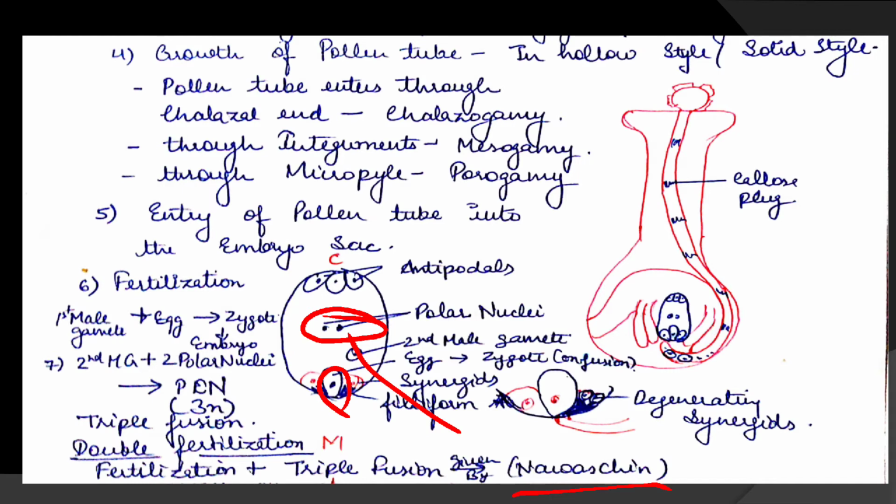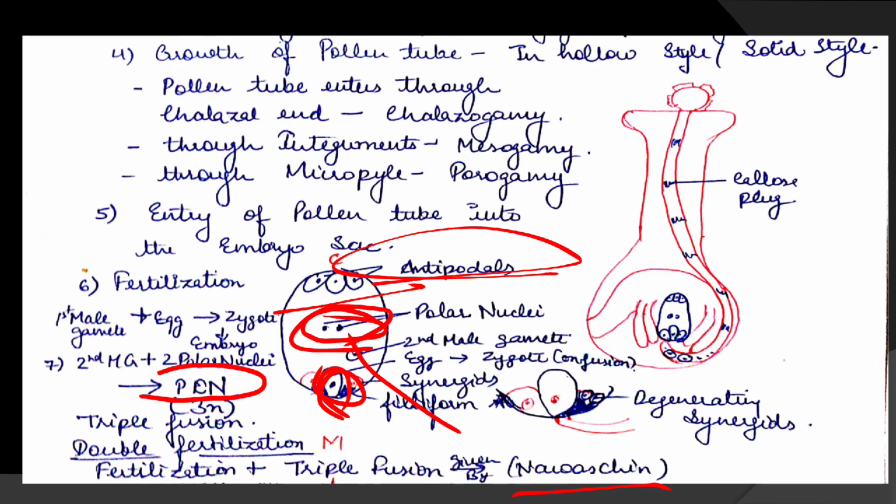After fertilization, you know what is the role of antipodals? Now they degenerate, no role. Synergids also degenerate, and the egg and the male gamete fuse to form the zygote, and in the center the primary endosperm nucleus is formed, which will later on form the endosperm.